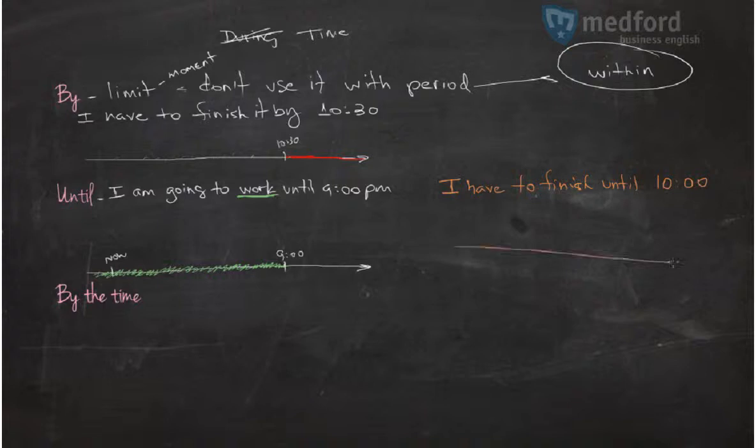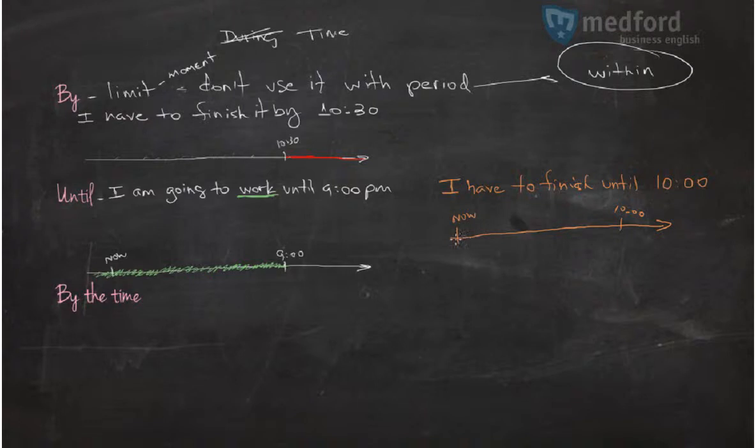Because that's the timeline. Whoops, sorry. So that's the timeline. We are here. This is now. And 10 o'clock is here. So if you say, I have to finish until 10 o'clock, I understand that this whole period here, you will